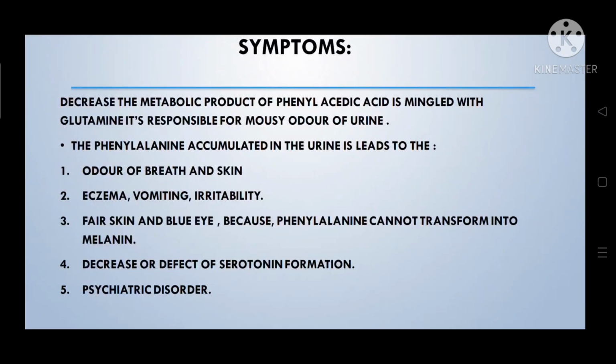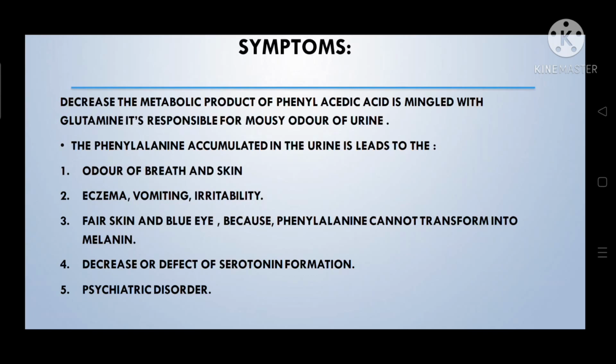Next we will see about symptoms of phenylketonuria. The earlier symptoms are odor of breath and skin, eczema, vomiting, irritability, fair skin, hair and blue eyes. These are the earlier symptoms. Next, the later symptoms, when left untreated continuously.